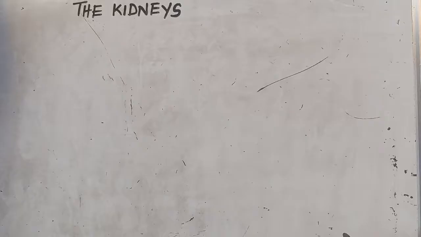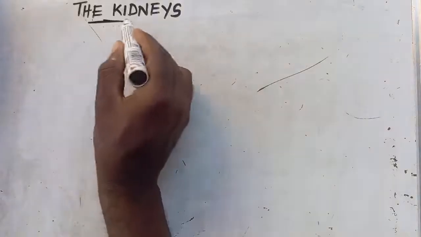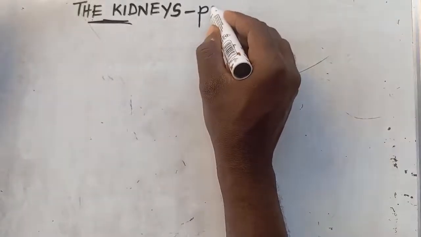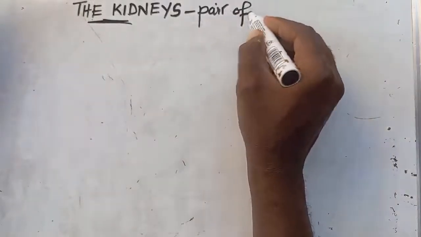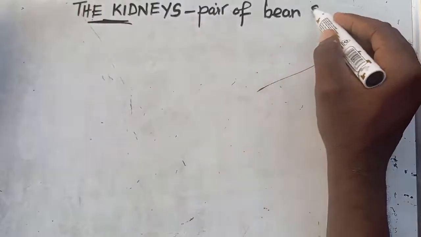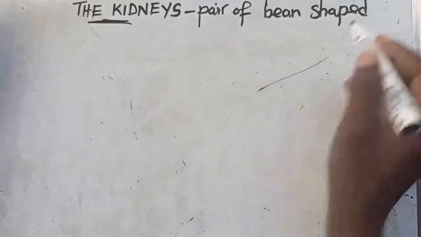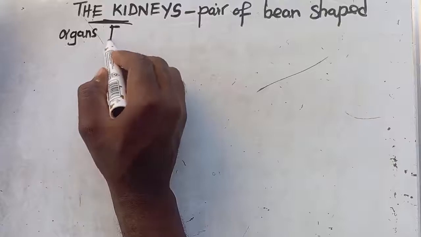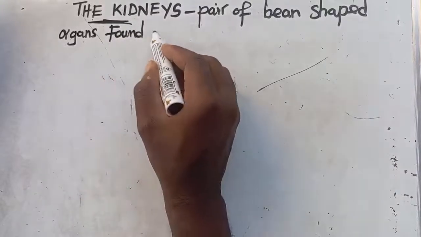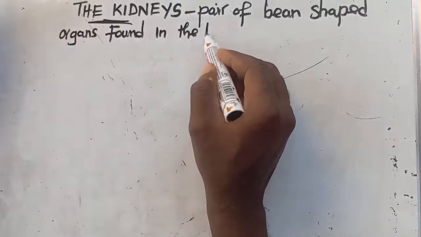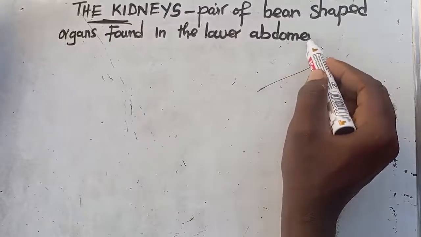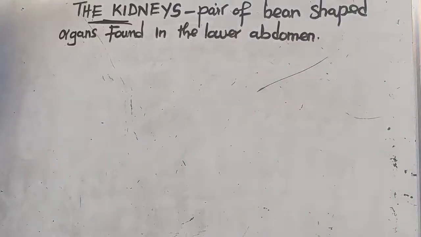This is a nice lesson and it's a continuation from where we ended in our previous lesson. We are going to look at what we call the kidneys. You need to understand that the kidneys are a pair of bean-shaped organs. Where do we find them? They are found in the lower abdomen. This is what you have to understand.